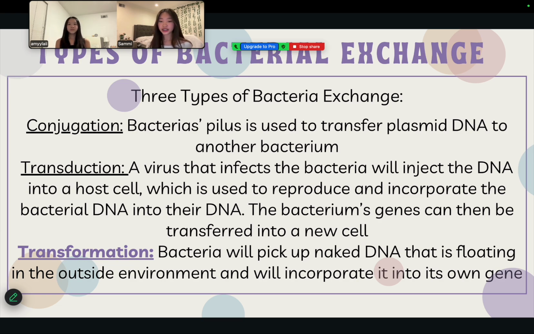The last exchange is transformation. This is when bacteria pick up naked DNA that is floating in the outside environment and incorporate it into their own genes. In this presentation, we will be focusing on transformation.